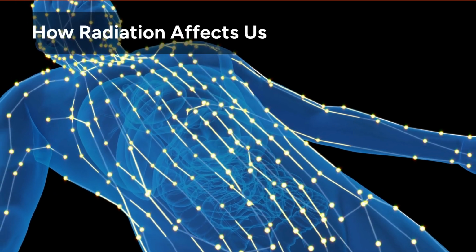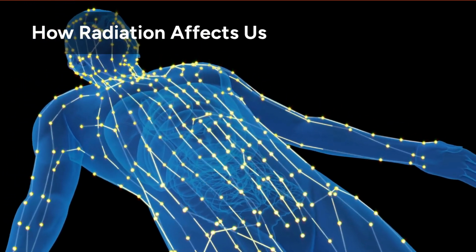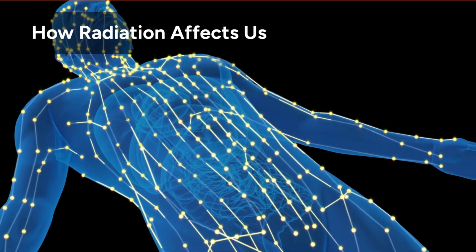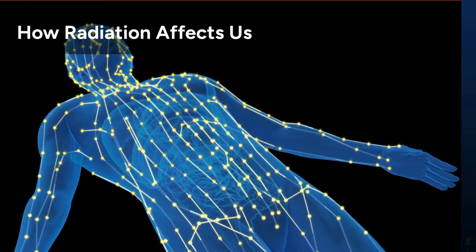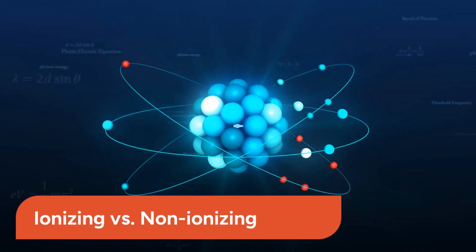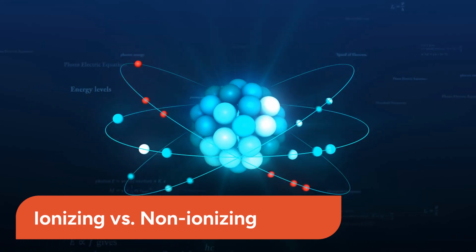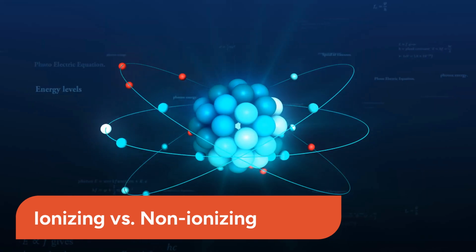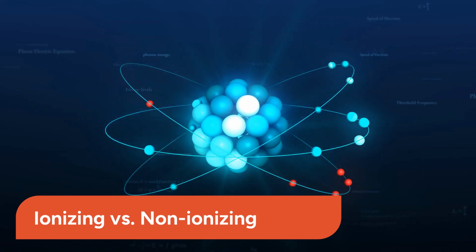So how does radiation affect us? The impact of radiation depends on several factors, including the type of radiation, the dose received, and the duration of exposure. Remember those two types? Ionizing radiation has enough energy to remove electrons from atoms, creating ions, which can potentially damage cells. Non-ionizing radiation, like radio waves, does not have this ability.